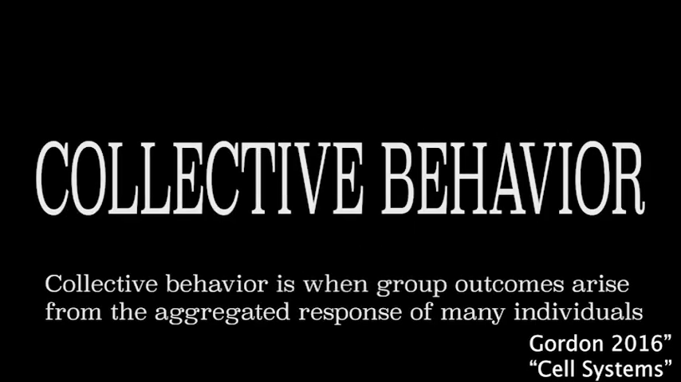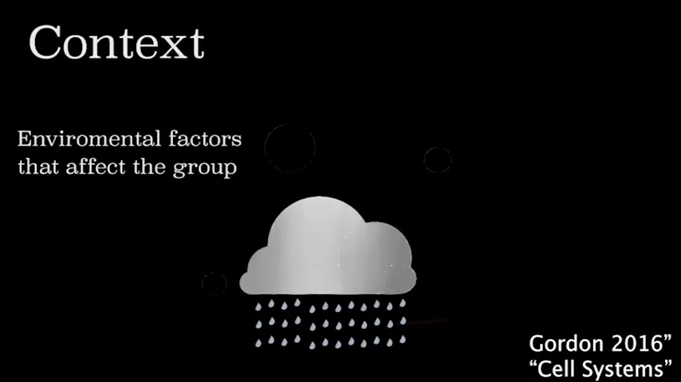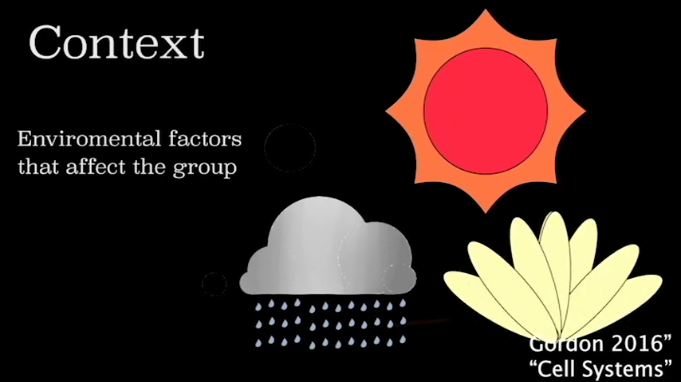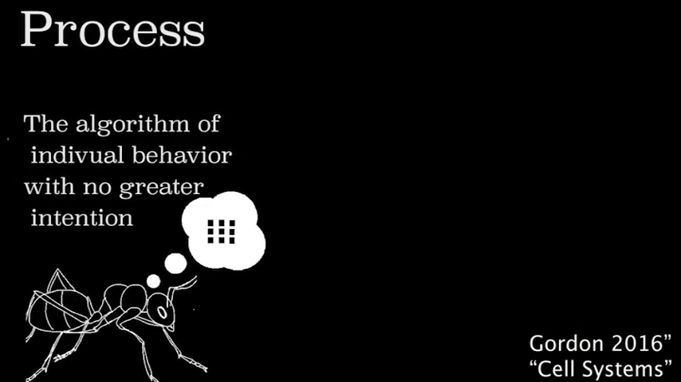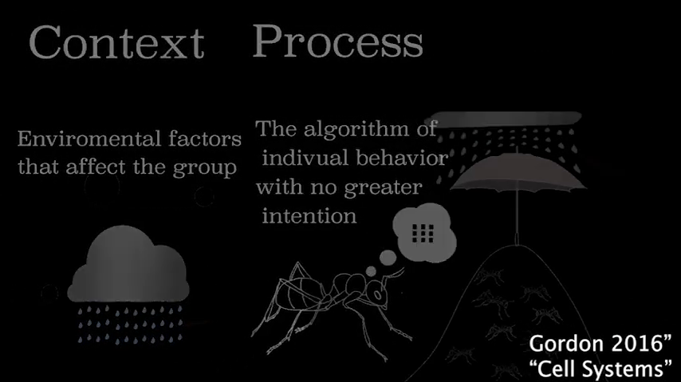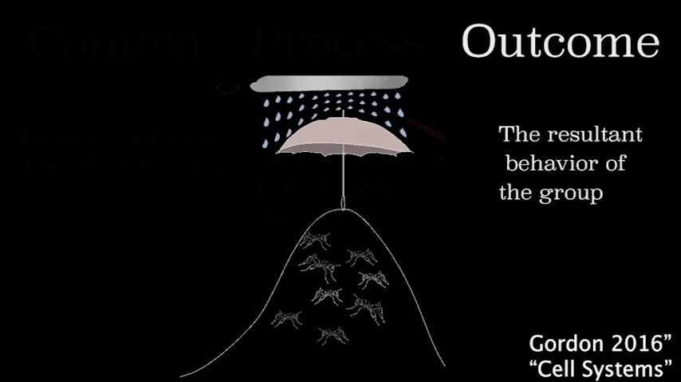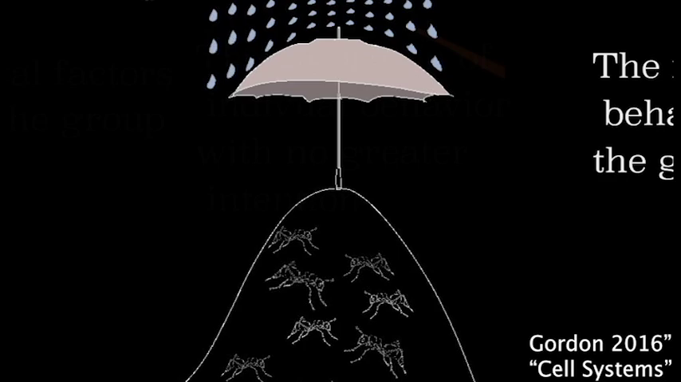Collective behavior is when group outcomes arise from the aggregated response of many individuals. There are three main parts that make up collective behavior. Context, the environmental factors that affect the group. In an ant colony, it could be weather or a new food source. Process, the algorithm of behavior that does not have any greater intention. It is simply programmed into the ant's genome. And the outcome, the behavior of the whole group. It is basically the overall result of algorithms and interactions between ants.